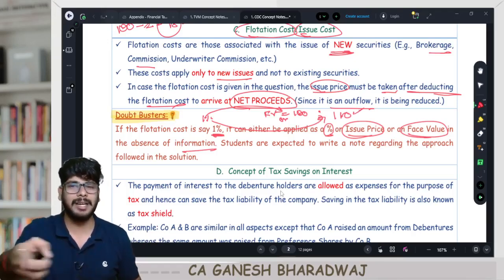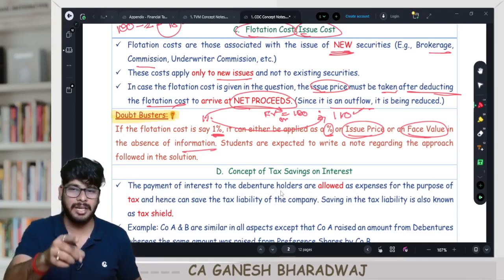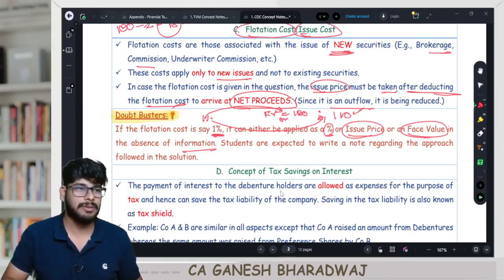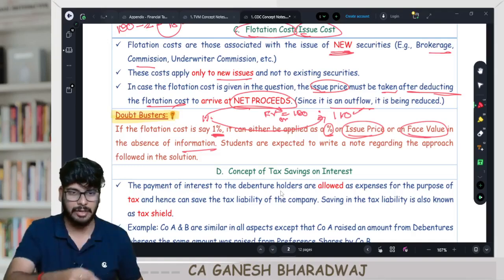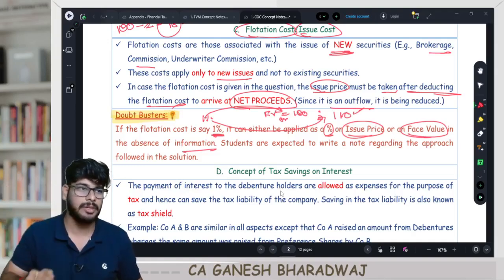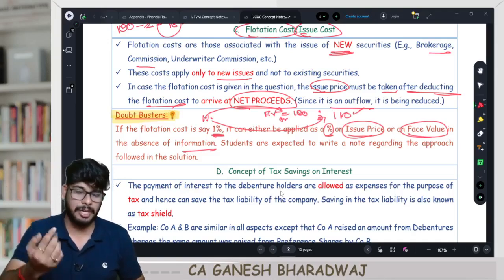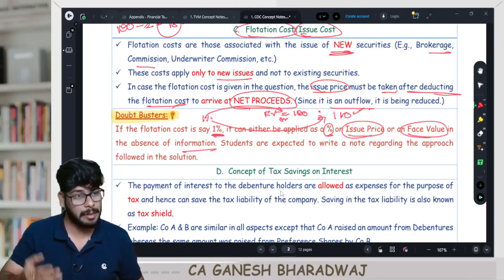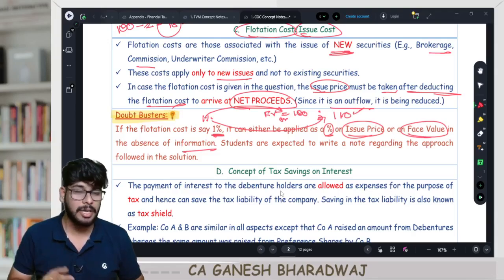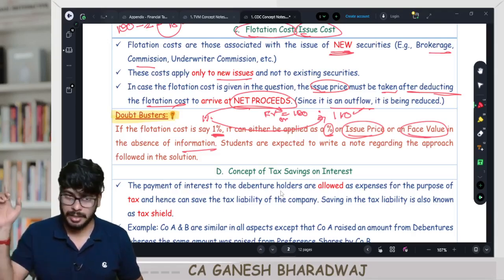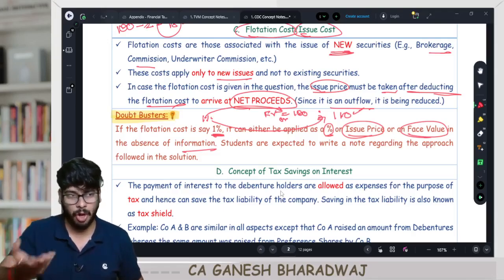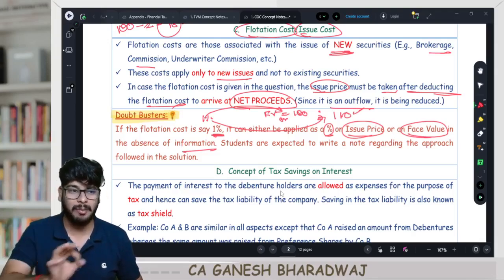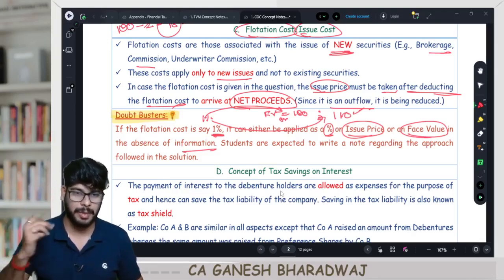The reason is that the underwriter's commission is charged on the issue value, correct? He'll say, pay me 1% on the issue value. For him, face value is of no use. He'll say, face value, you keep it as 10. If you are actually raising 500 rupees for every share, with 400 rupees premium, practically that is possible. In that case, will he charge on 100 rupees or 500 rupees? He will obviously charge on the issue price. He will say, look, I am dealing with a total value of so much, you pay me on that.